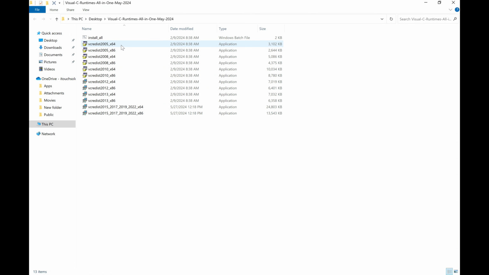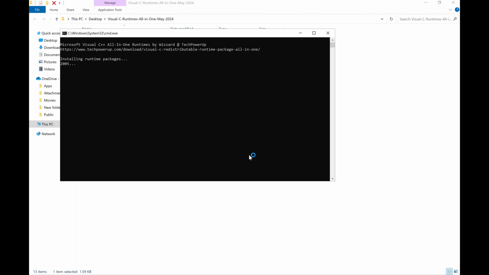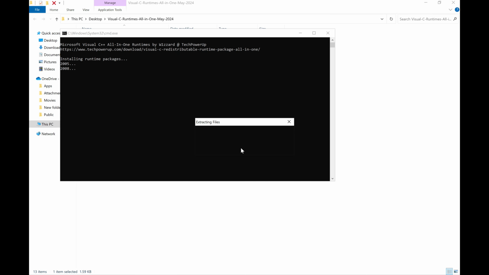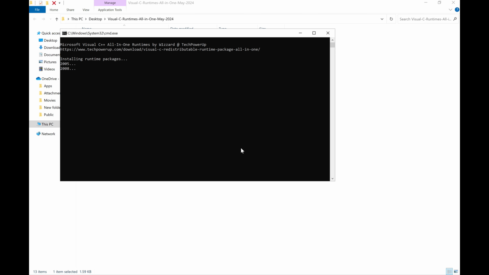Now run the install_all.bat file from the folder as an administrator. Now just wait for the installation process to finish. It will automatically install all the frameworks.